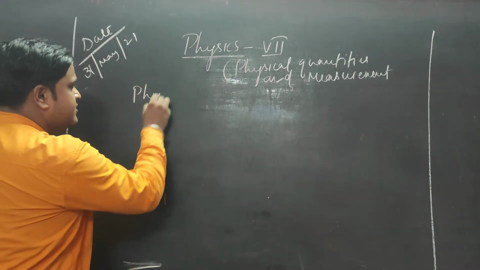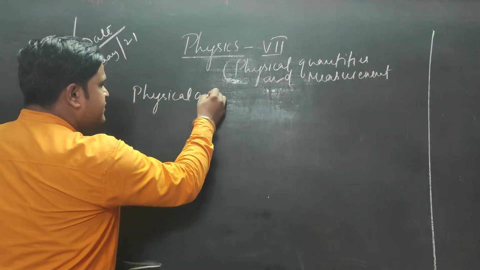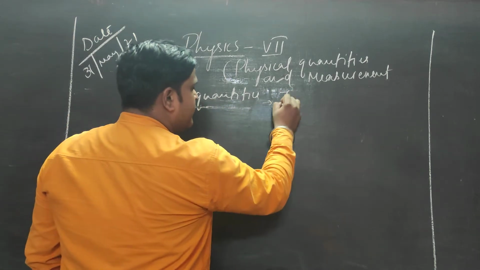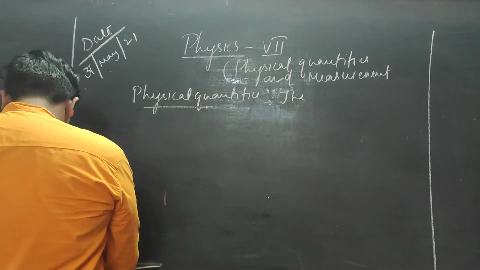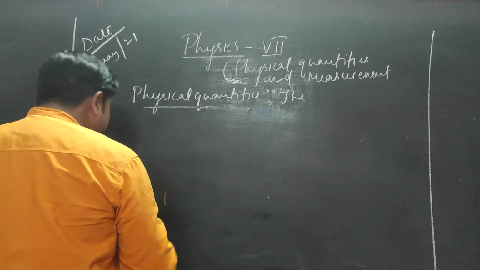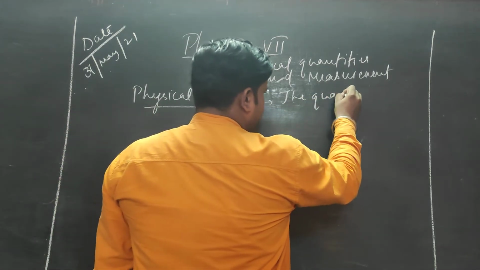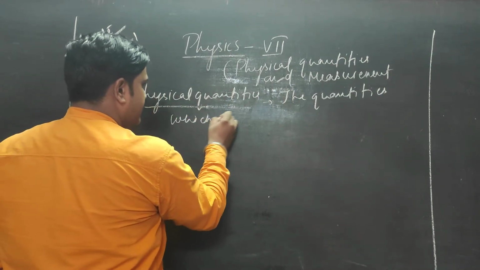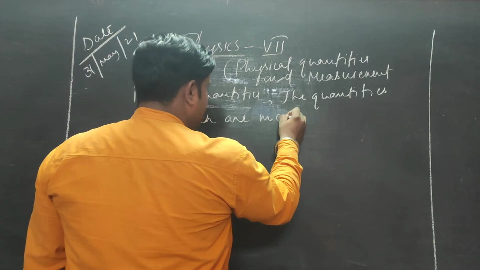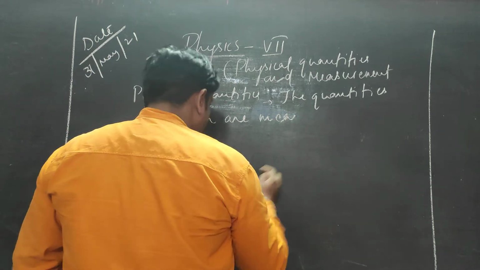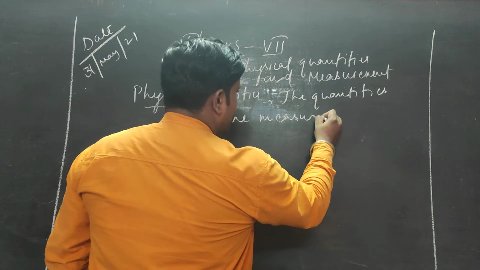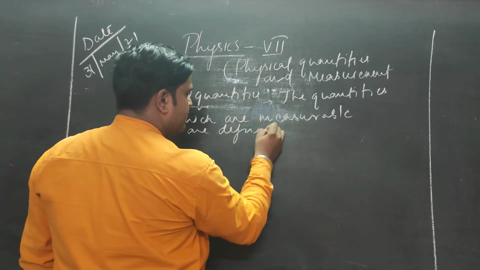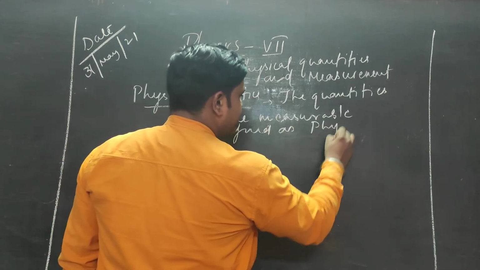So as the name suggests, physical quantities. What is a physical quantity? We should know first what a physical quantity is. So the quantities which are measurable are defined as physical quantities.